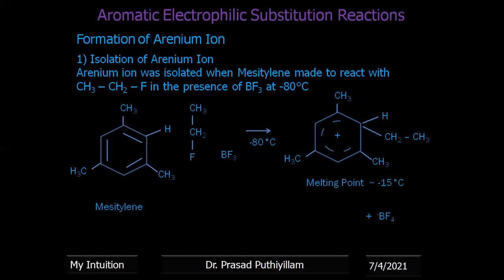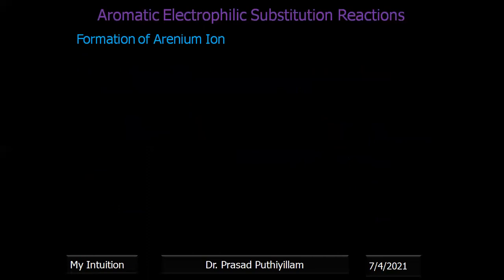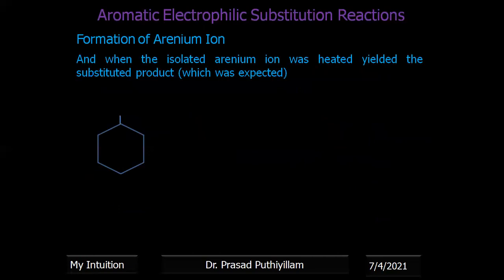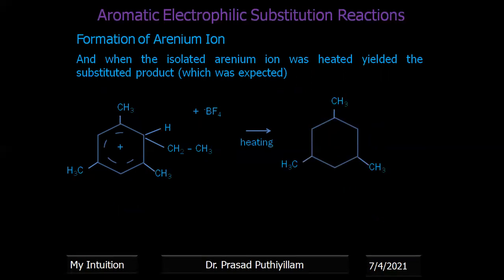That means once we can isolate an arenium ion, that means that the arenium ion exists, or the reaction follows that mechanism. That arenium ion which is isolated at minus 80 degrees Celsius, on heating, gets converted into the product that was actually expected from the original compound. So the final product I'm writing here.